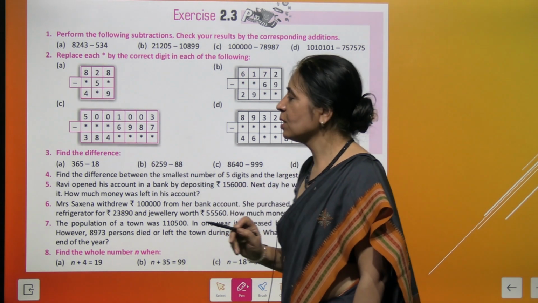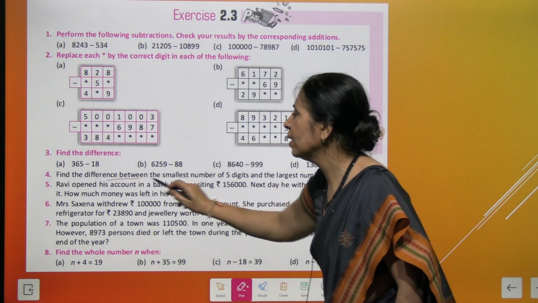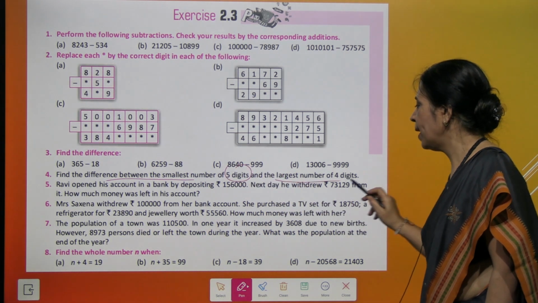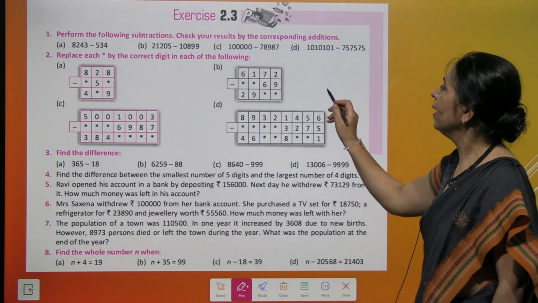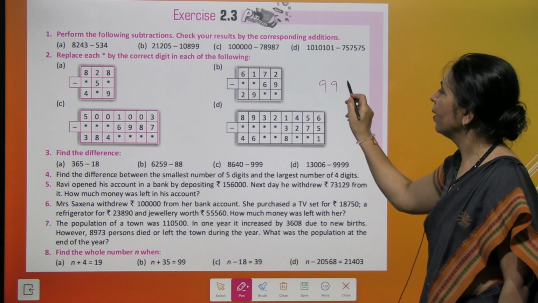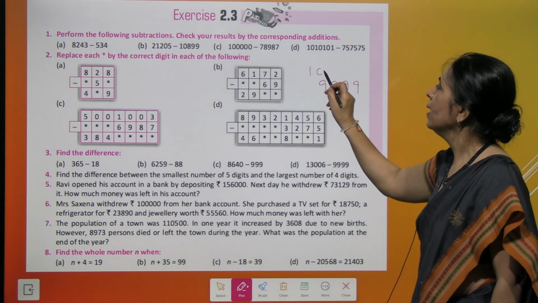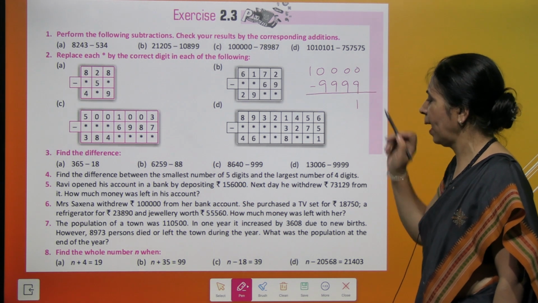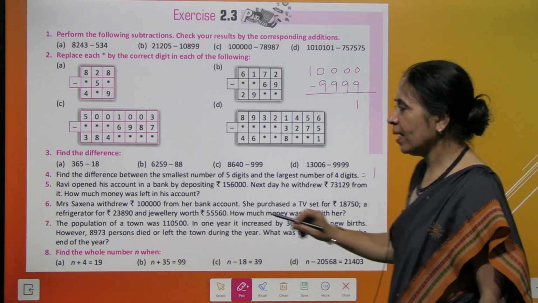The next question is find the difference that you will be doing. Read question number 4. Find the difference between the smallest number of 5 digit and largest number of 4 digit. Largest 4 digit number क्या होता है? 9999, and smallest 5 digit number is 10,000, right? हमने इन दोनों का difference निकालना है and we get the answer 1. Got it?